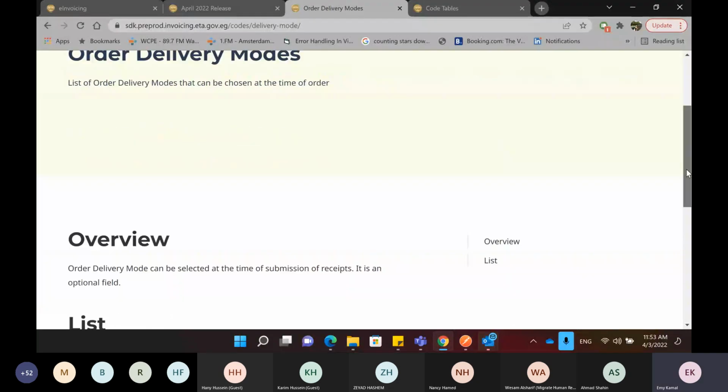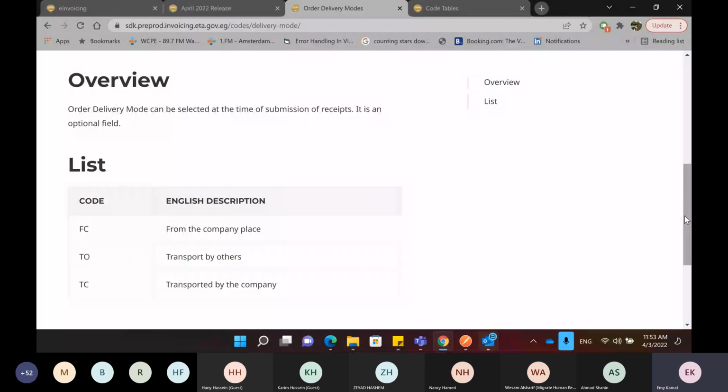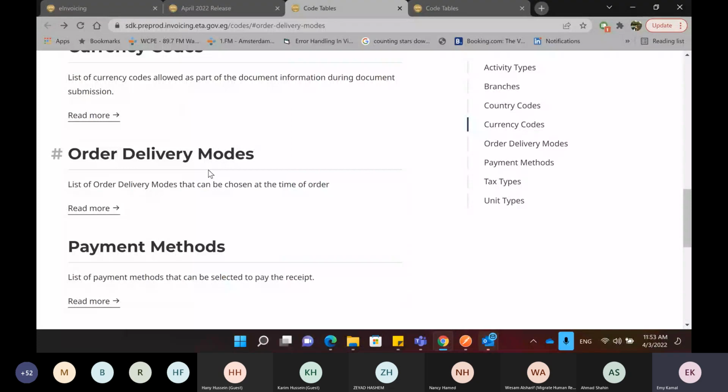So if you navigate to this one, you will see a table that includes the codes, the new codes that we have. FC is a code for meal from the company place, TO is transported by others, TC is transported by the company. So that's for the order delivery mode.